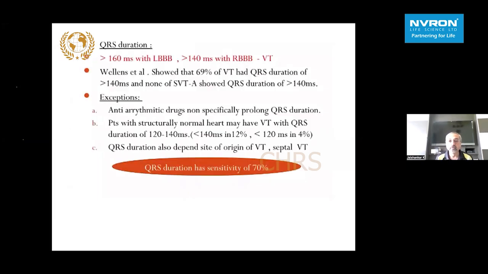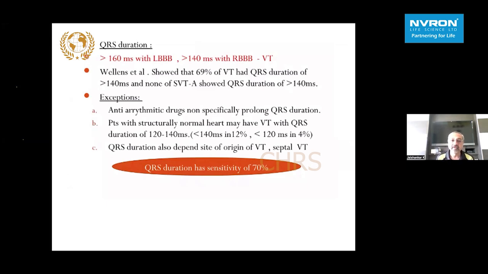As a general rule, for a left bundle branch block morphology broad complex tachycardia, more than 160 milliseconds, and for a right bundle branch block morphology, more than 140 milliseconds, favors a VT. The sensitivity is close to 70%, validated by Wellens et al., where nearly 70% of VT had a QRS duration more than 140 milliseconds, and none of the SVTs with aberrancy had a QRS more than 140 milliseconds.